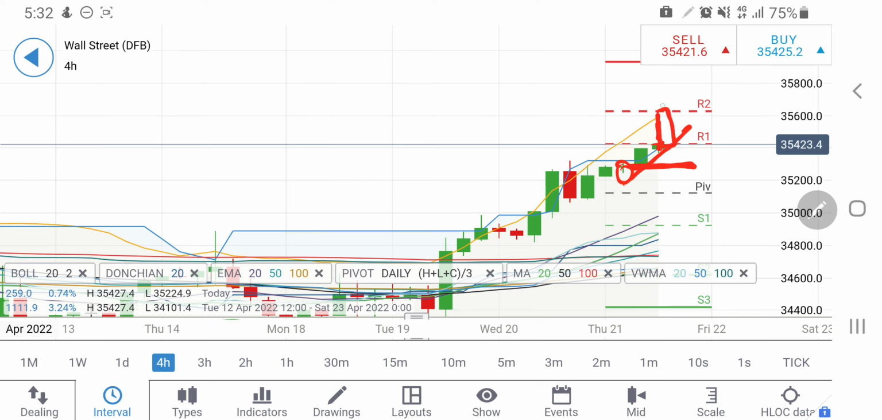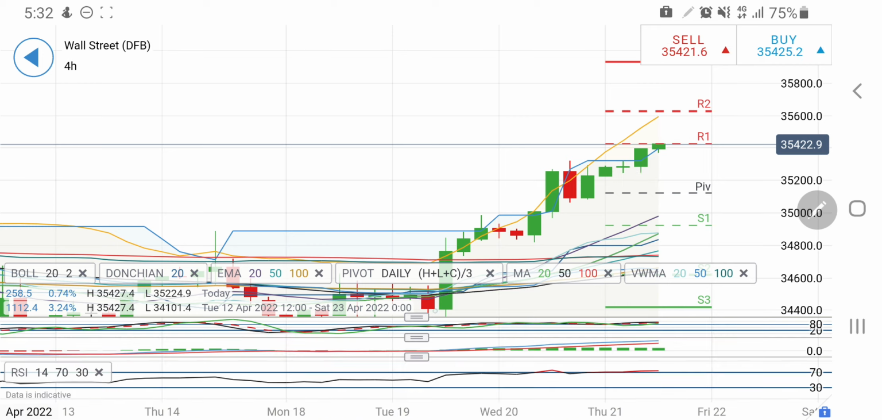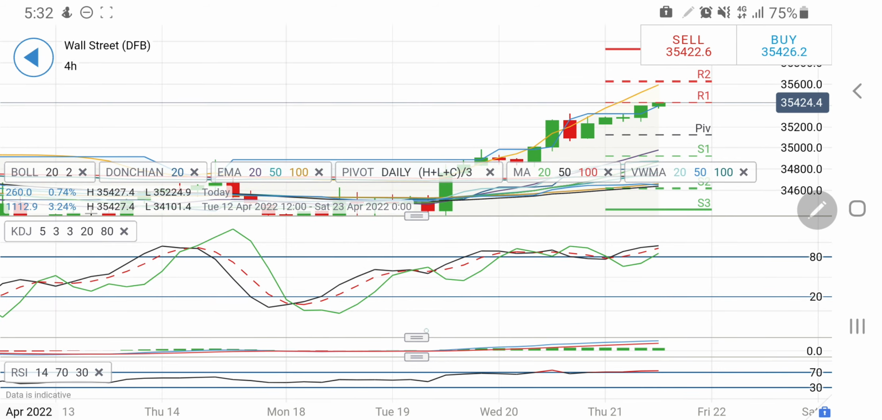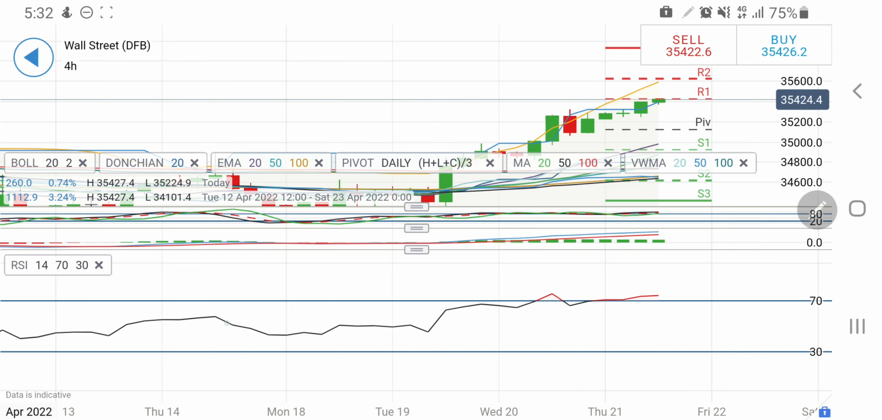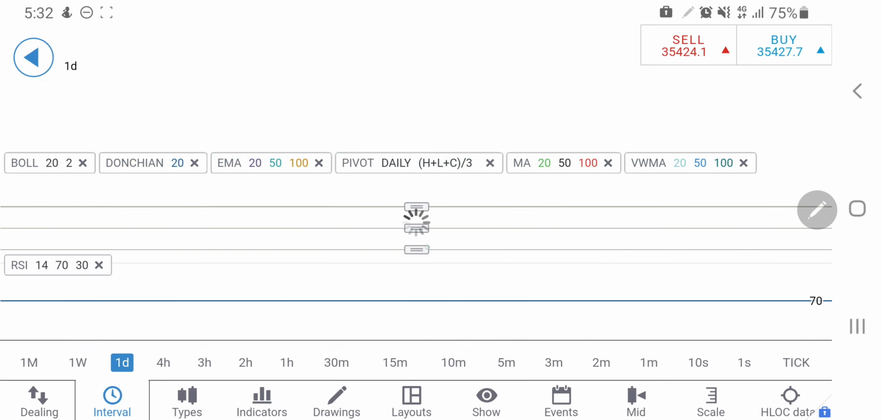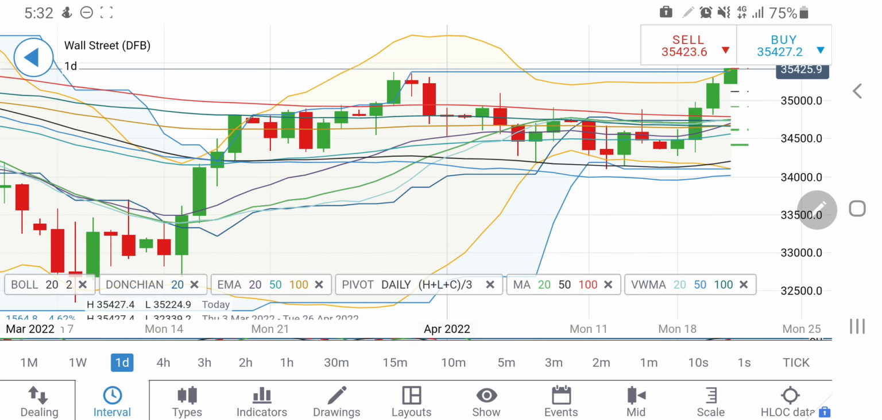If it breaks 35,440, one can expect it to rise towards 35,500, and 35,600 levels can also be expected. On the downside, breaking 35,350, one can expect that it may try to come back towards 35,300, 35,200, and below that we can expect 35,150 and 35,050 levels. Also 4-hour stochastic is extremely overbought. MACD is wide parallel and RSI is also overbought, hence a drop is a must. If not in this candle, probably next candle.